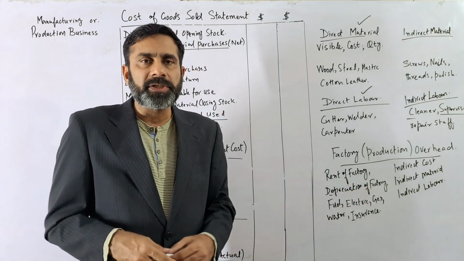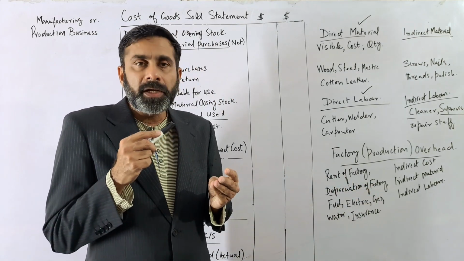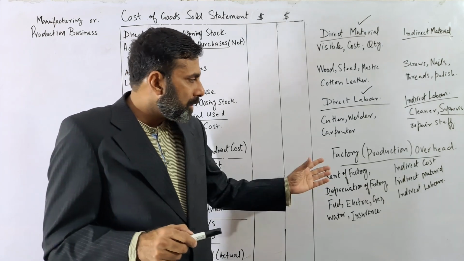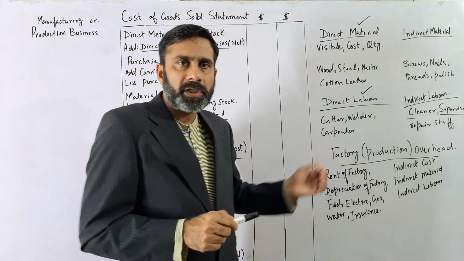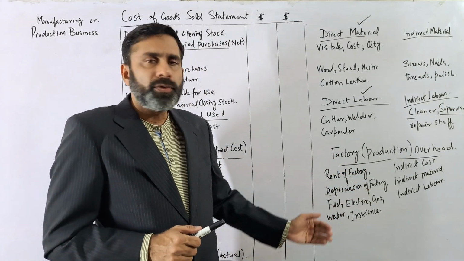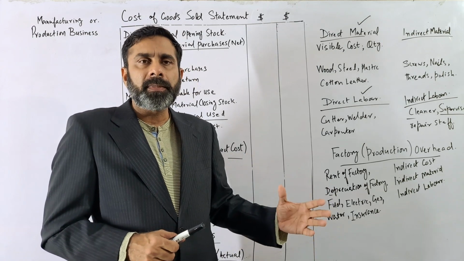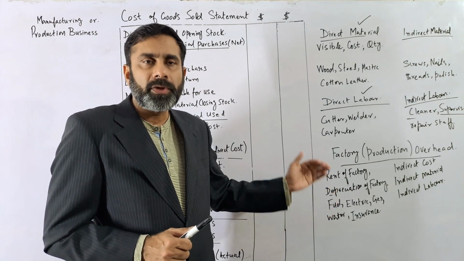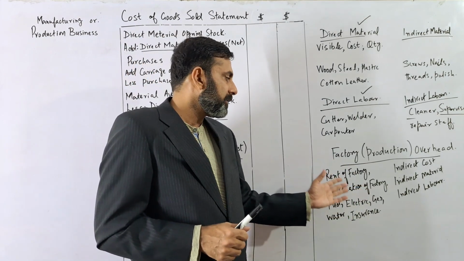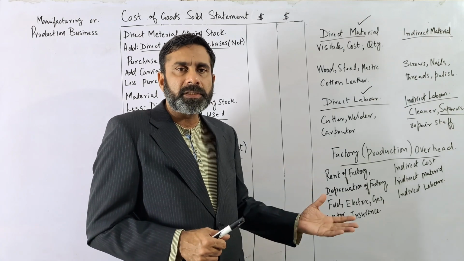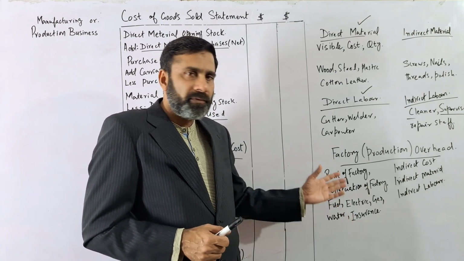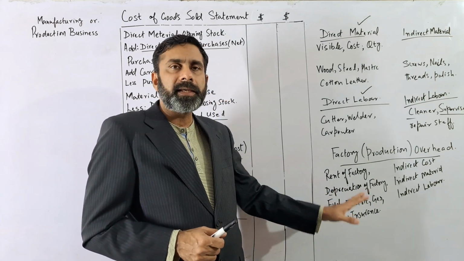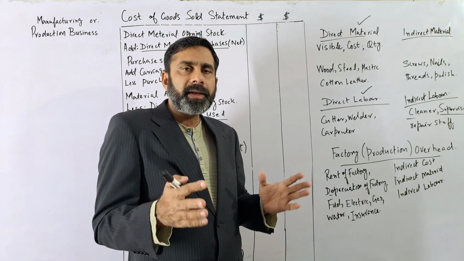The same with depreciation: depreciation of the tools, depreciation of the machines, depreciation of the factory buildings. All the depreciation will be considered in the production overhead. You need some fuel, some other production expenses, some rent. Rent of what? Maybe the rent of the factory building, the rent for the machines, and rent for some other vehicles they are using in the production. Any water expense, any electricity expense, any lubricant expenses.